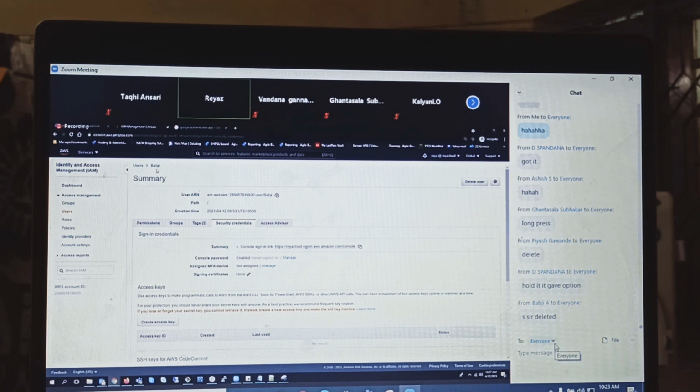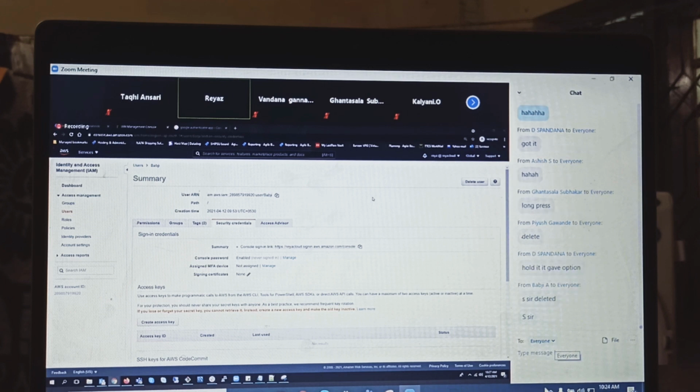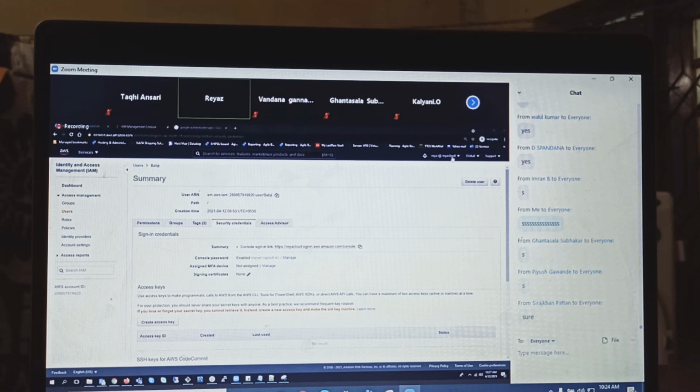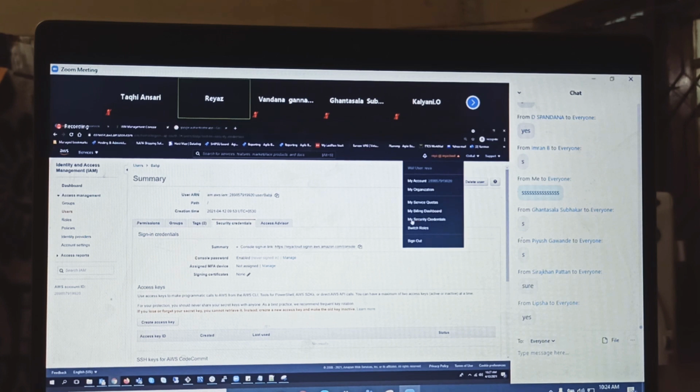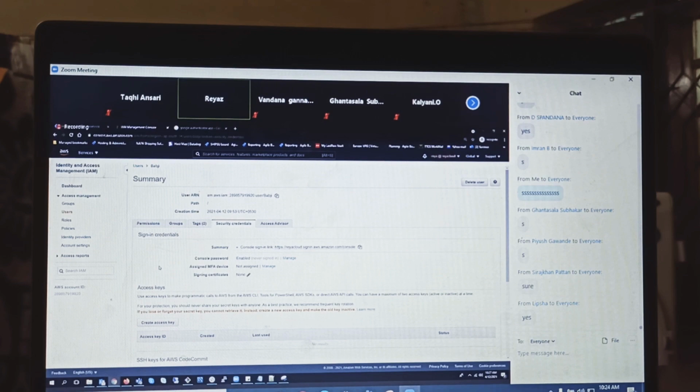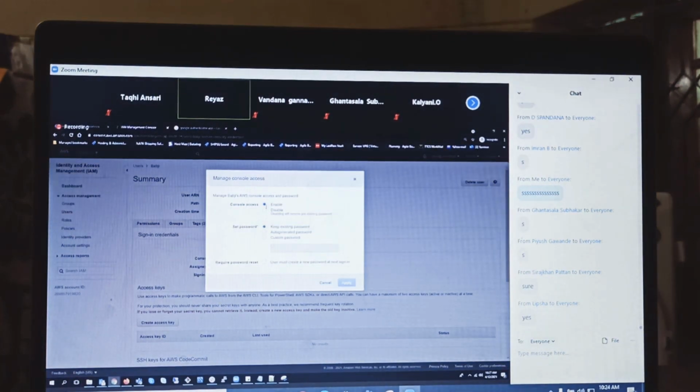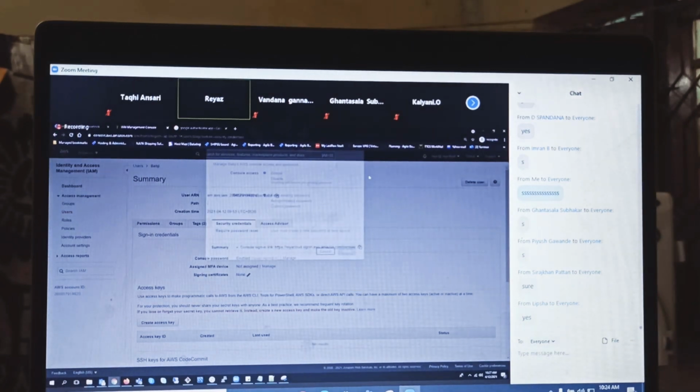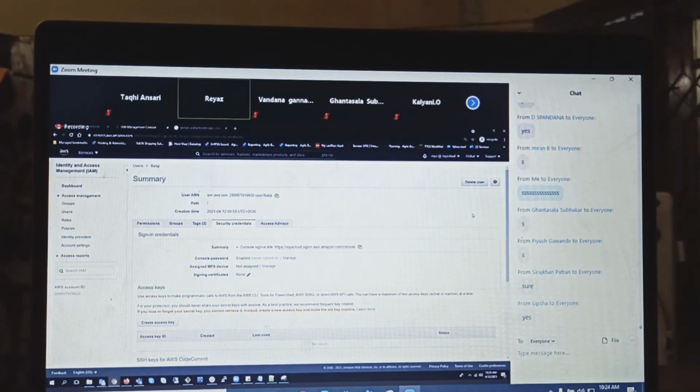So now, guys, you know how to set up MFA for your IAM user. Will you do the same thing for your root account also? Your root account should have MFA also, right? Yes, your root account should have MFA, same concept. But I'll give you one hint here. For the root account, you need to go to My Security Credentials, and you will get the root MFA. Just click on that MFA and you will get the same option. And then set up MFA for your root account as well as the IAM user that you have created.